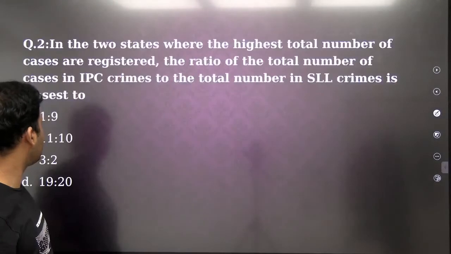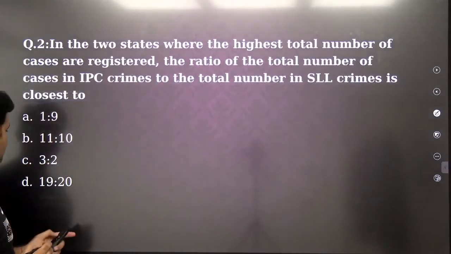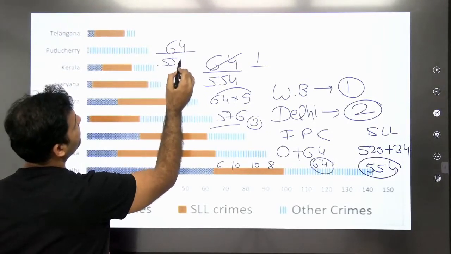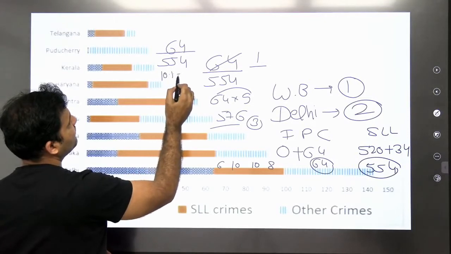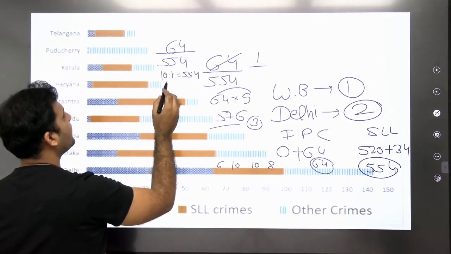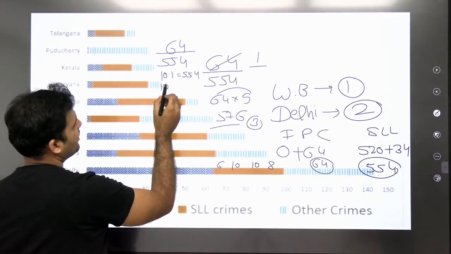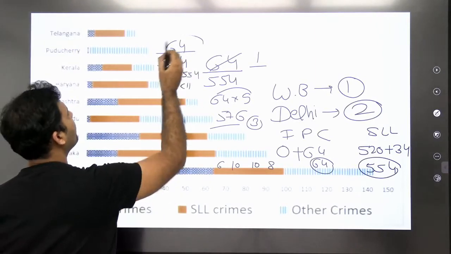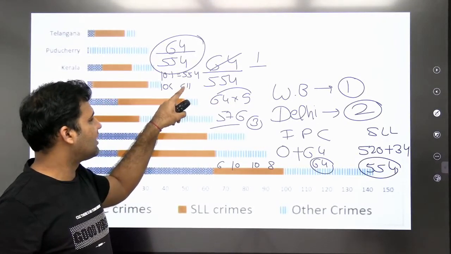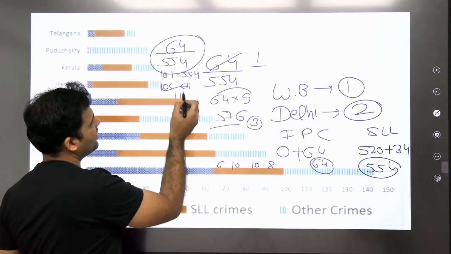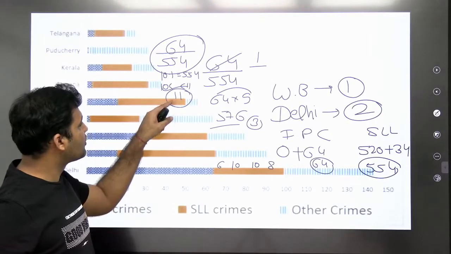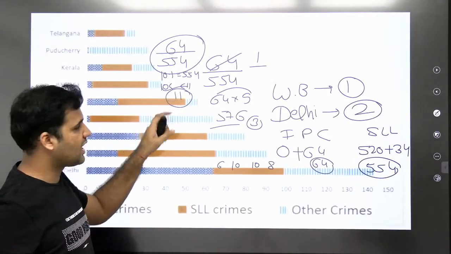So for the remaining option, you can simply see 64 as a percentage of 554. 10% is 55.4. So 64 will be more than 10%, but it will be less than 11%. So if I find 64 as a percentage of 554, it will be more than 10 and around 11%. You can say this will be close to 11%. 64 as a percentage of 554 is what you are supposed to find, and the closest percentage you will see is equal to 11%. How did I get to this point?